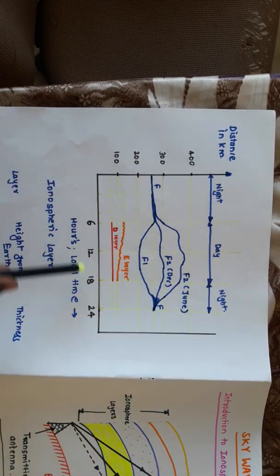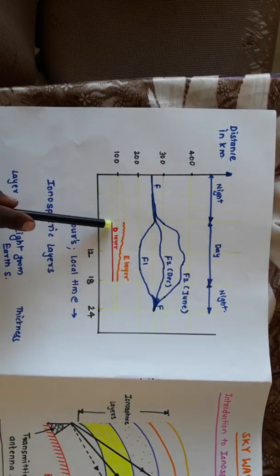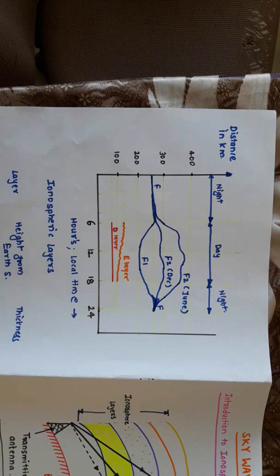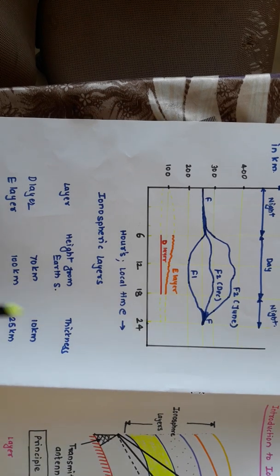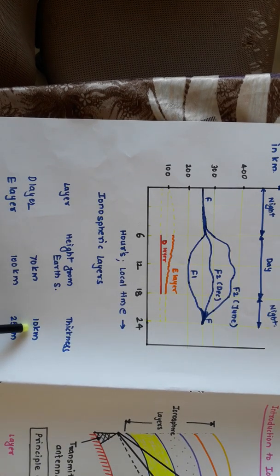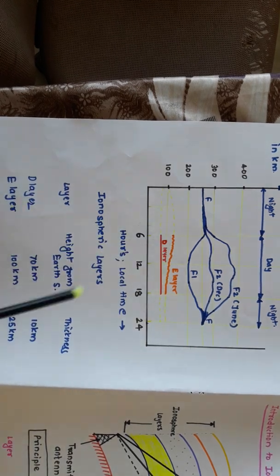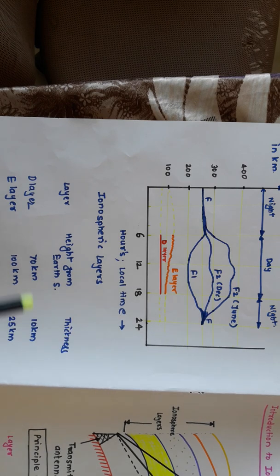Now if we see the combination diagram, these are the different ionospheric layers. The lowest layer is the D layer, present 70 km above the earth's surface, having a thickness of 10 km. Then the E layer is just above the D layer, at a height of 100 km with a thickness of 25 km.